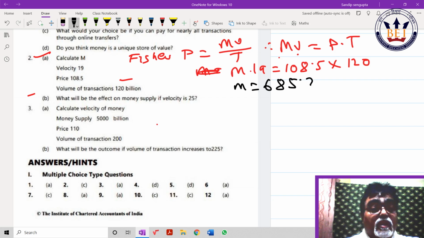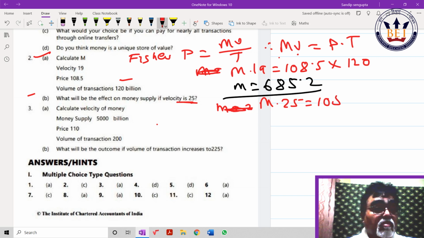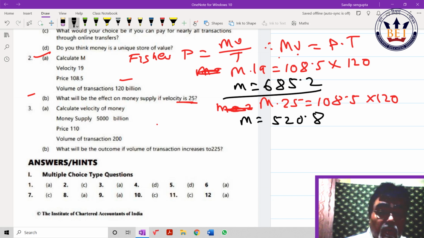The second part they gave: what will be the effective change in velocity? So what is the problem? Instead of 19, you put 25. So for the second part, M into 25 equals 108.5 into 120, and by calculating it should come to 520.8. This is a new sum they have given. Those who want can pause and get this answer.